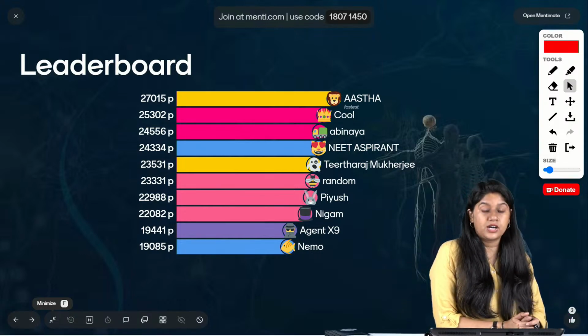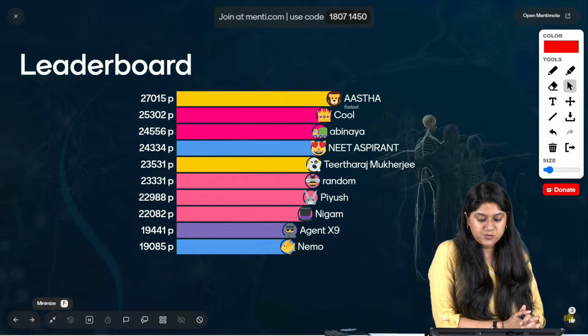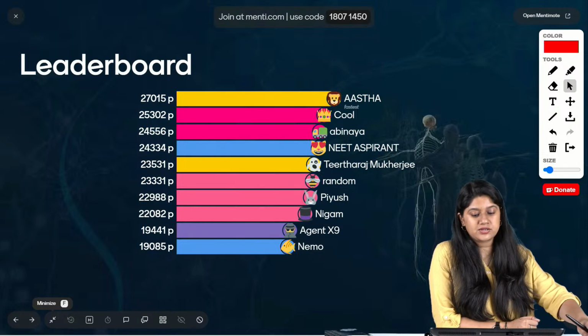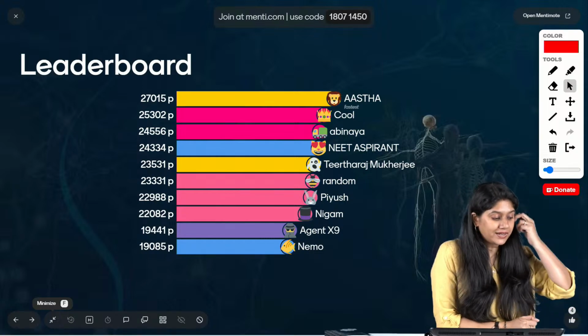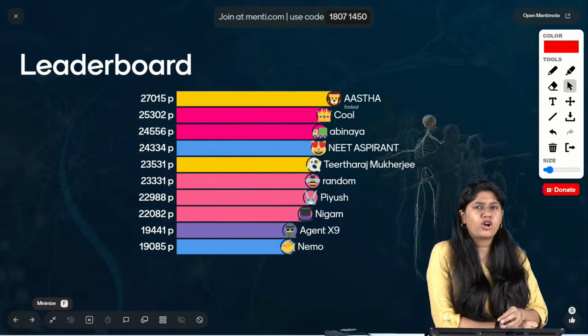Then we have Ashwini, Abhinaya, NEET aspirant, Teetraj, Random, Piyush, Nigam, Agent X9, and Nemo. Congratulations, everyone.